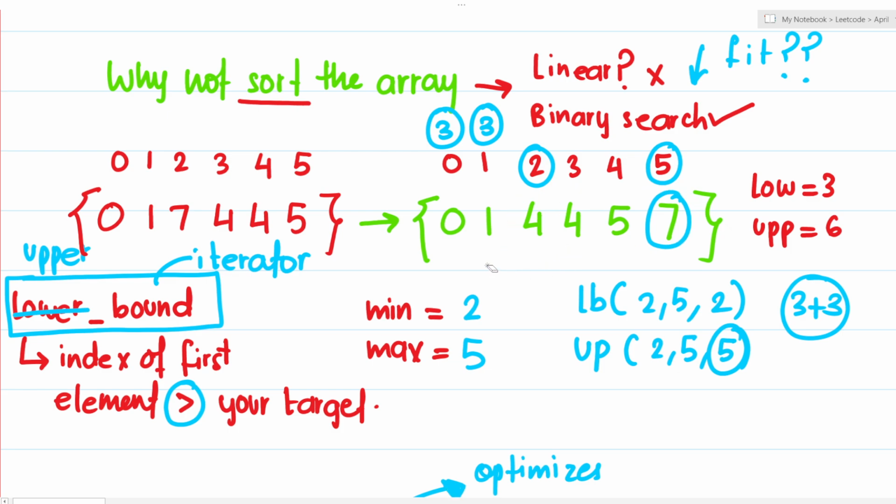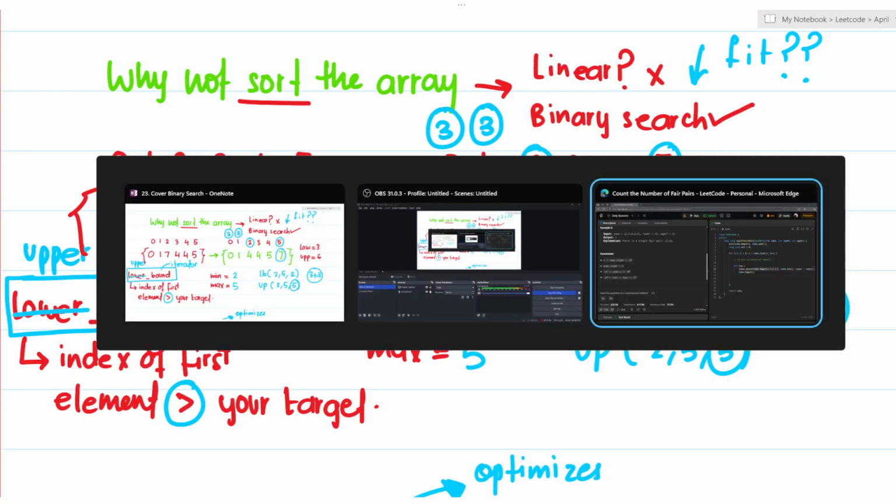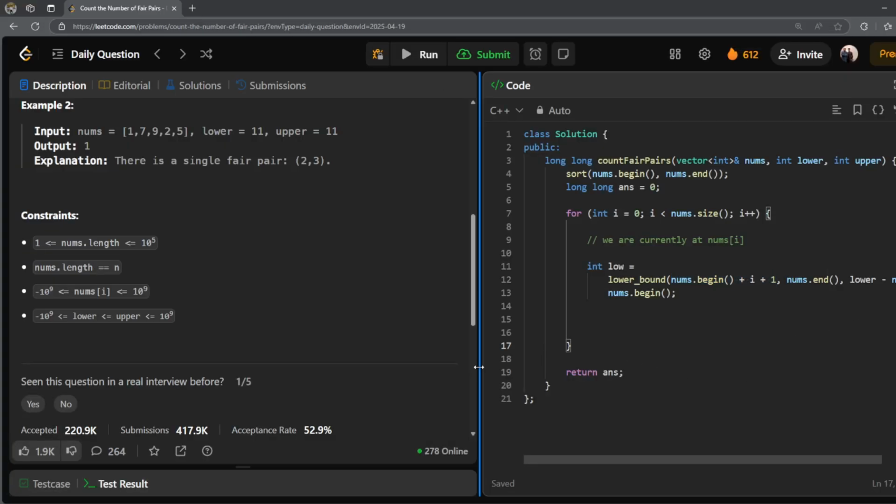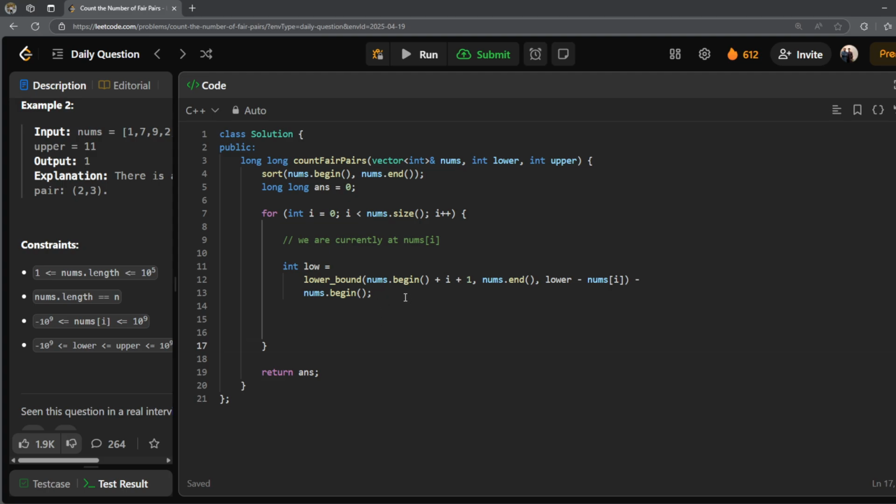That's why nums dot begin plus i plus 1. So I need to start from here. Okay, I hope this makes sense. So what I've basically done over here is I'm calculating lower bound from nums dot begin plus i plus 1, the ending is nums dot end obviously, and what I'm searching for is lower minus nums of i. Now, why am I searching for lower minus nums of i?